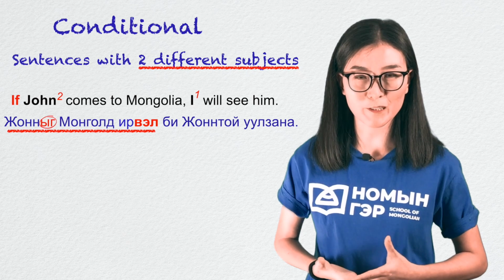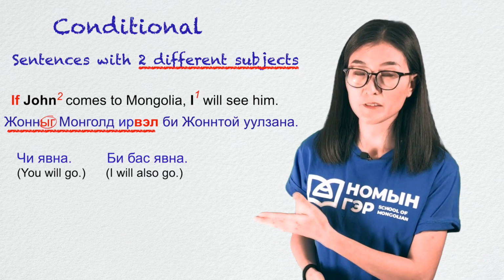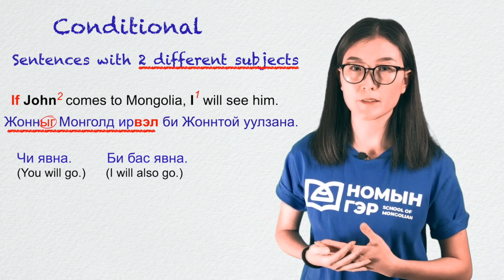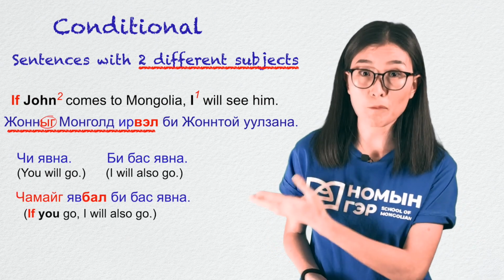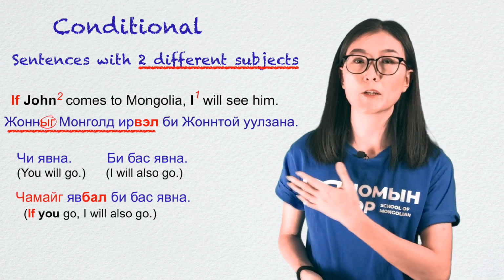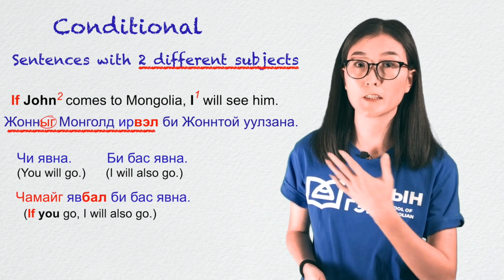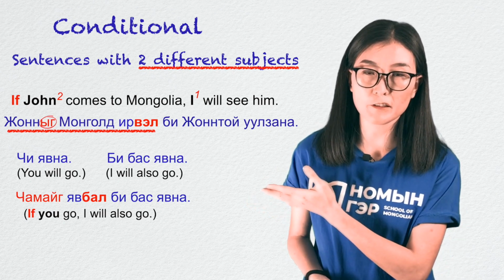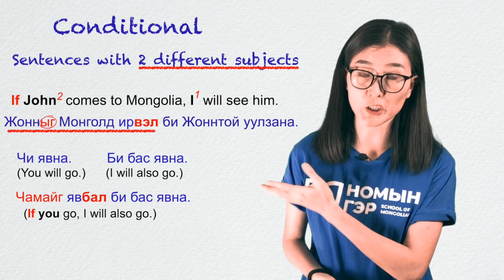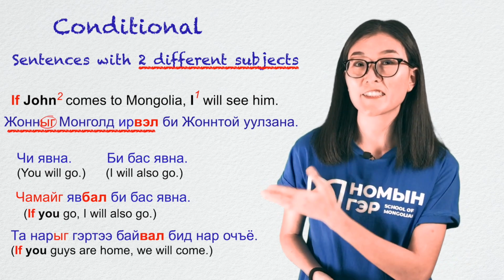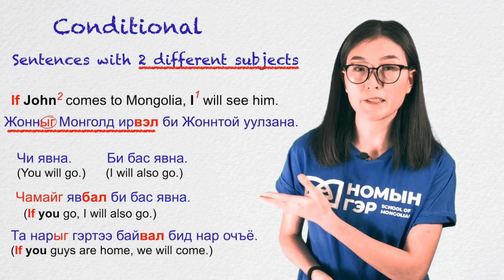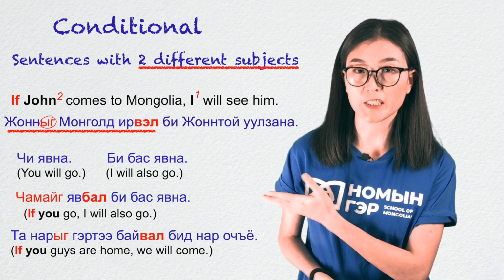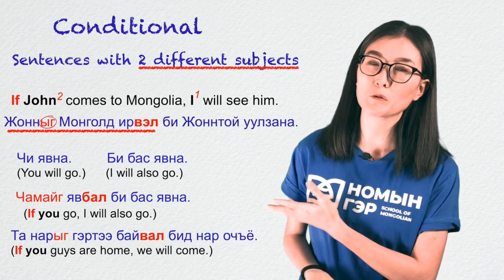Let's look at a couple more examples. Чи явна, би бас явна. It would be чамайг явбал, би бас явна. If you go, I will go as well. Чамайг is the accusative form of the pronoun chi. Next, та нарыг гэртээ байвал бид нар очие. If you guys are home, we will come.